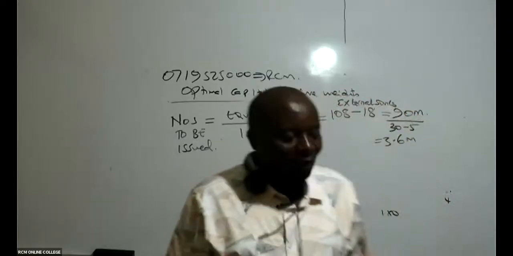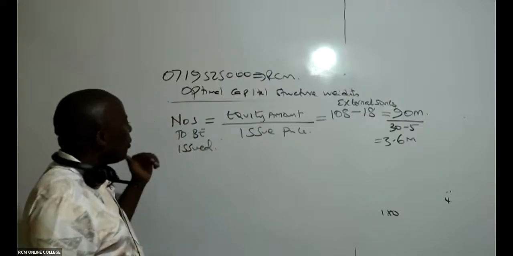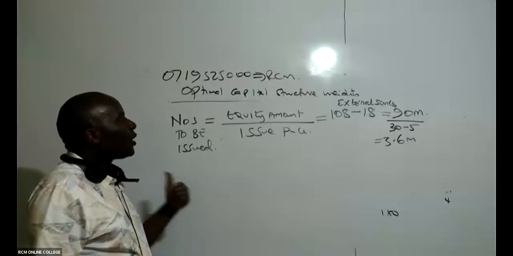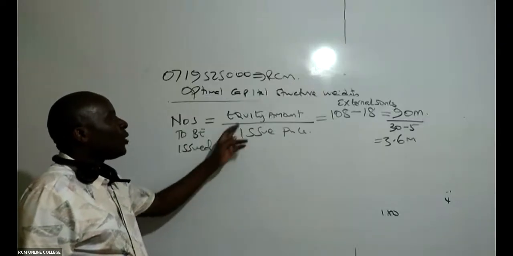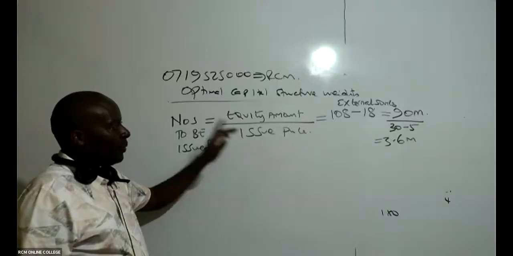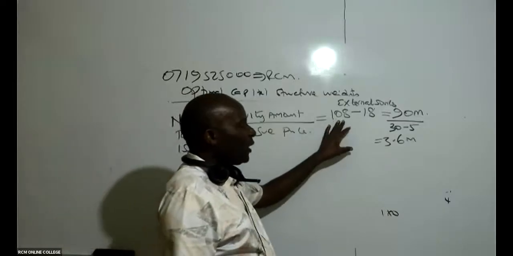So, repeat here. Remember, what have we done here? How do we normally get number of shares? To get the number of shares, we take the equity amount divided by the issue price. The equity amount we computed was 108.